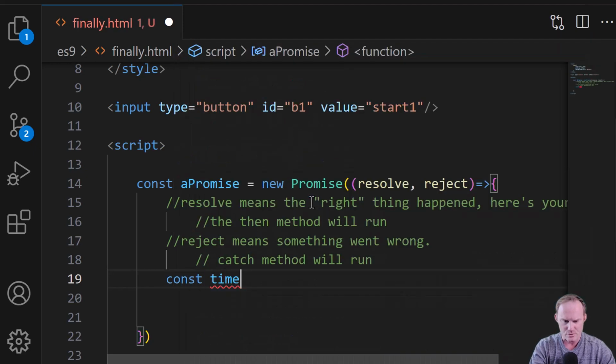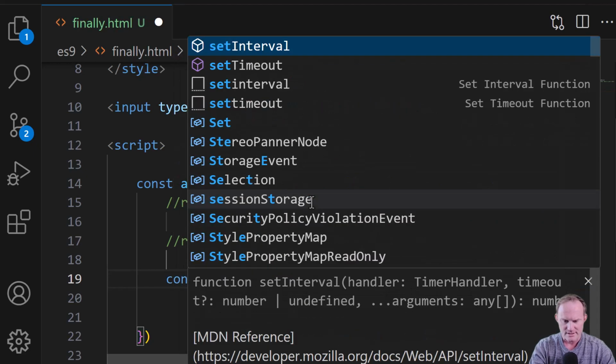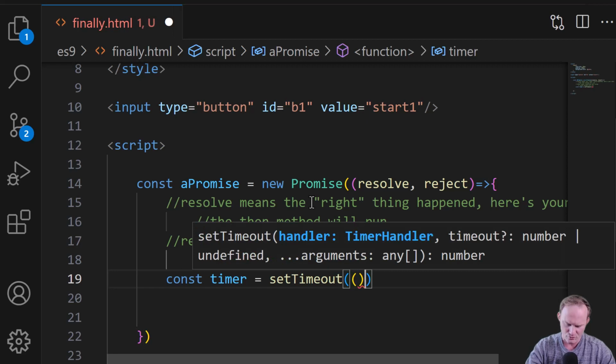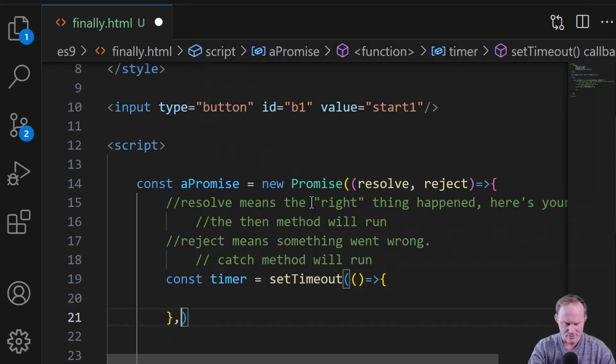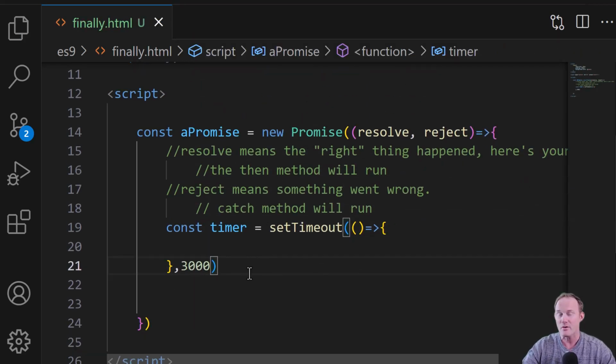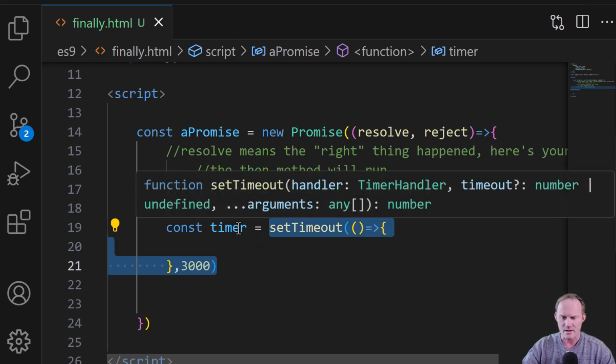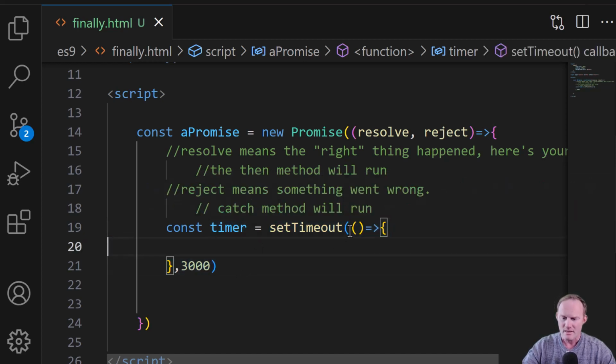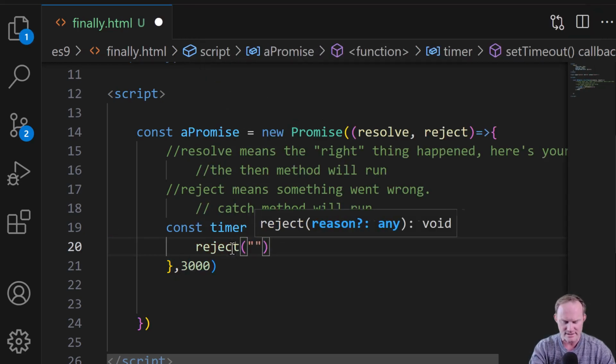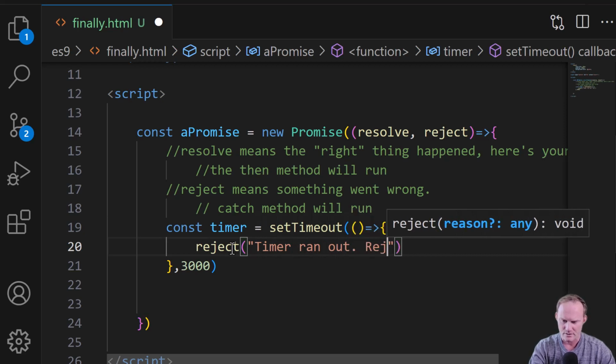So let's do this. We'll do const timer equals setTimeout. We are going to run our callback after 3 seconds. Okay, you can do this however you want to, but this is going to get immediately run. This isn't going to get run for 3 seconds. So this is an async operation. And inside here, we'll put a reject and say the timer ran out.